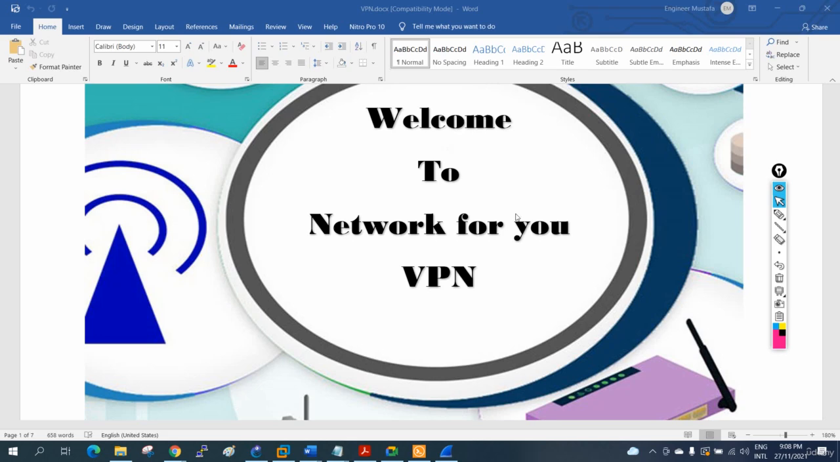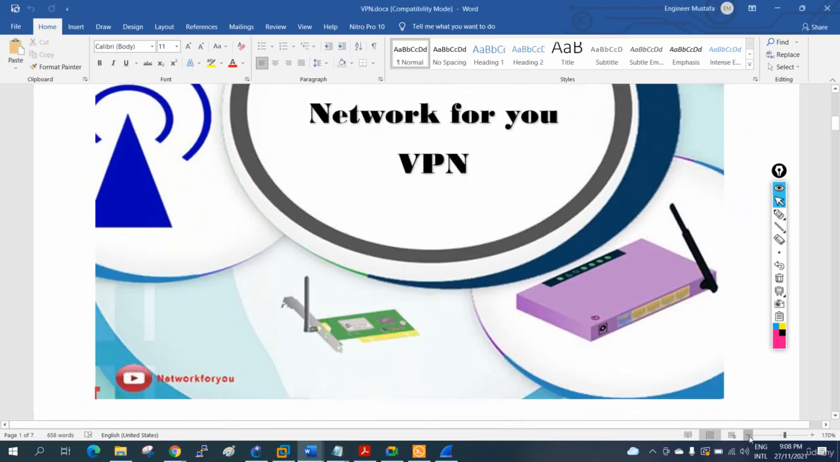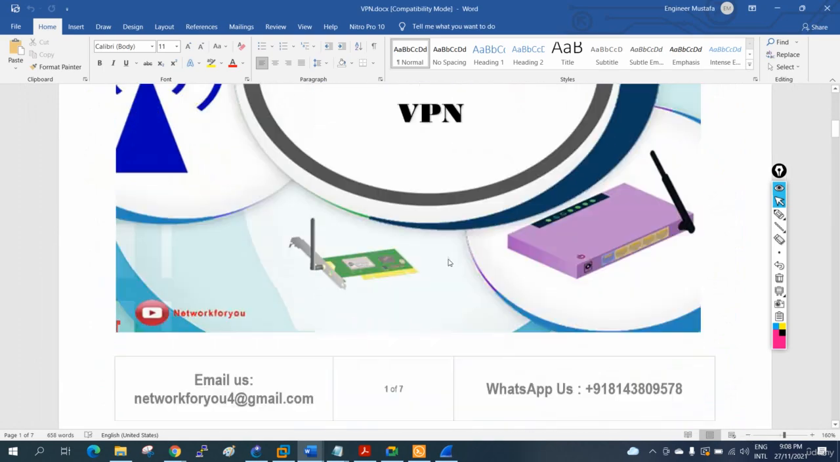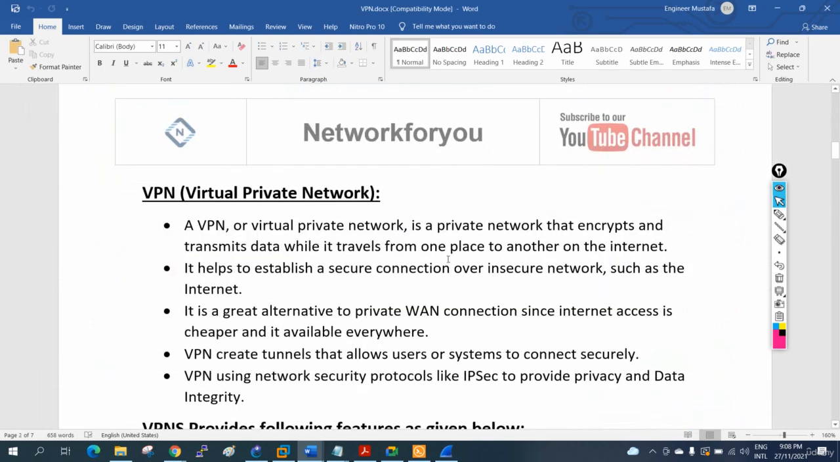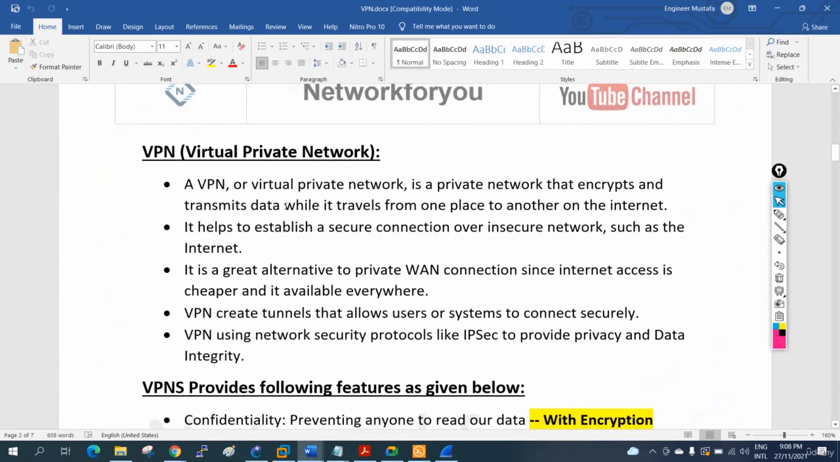Hello everyone. So now we are going to discuss VPN. So what is VPN? We are going to look. This is some theory we will discuss here. VPN stands for Virtual Private Network. VPN is nothing but Virtual Private Network.